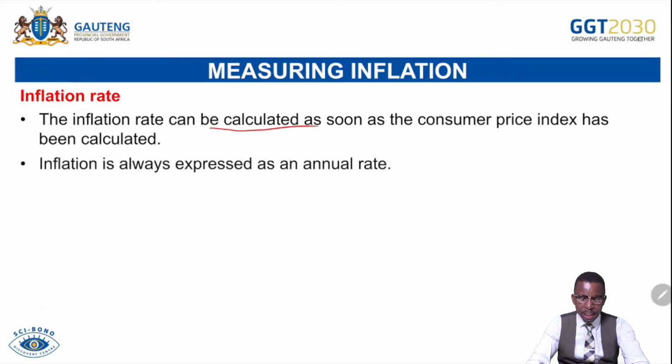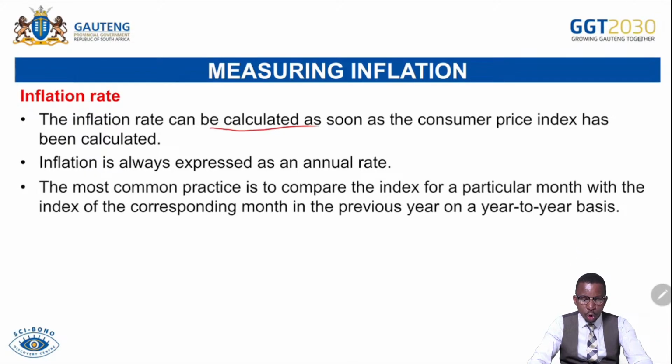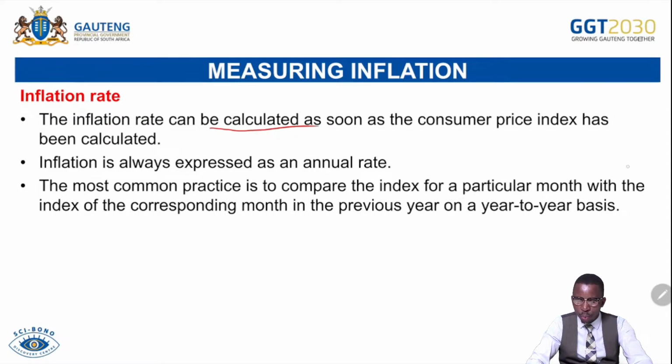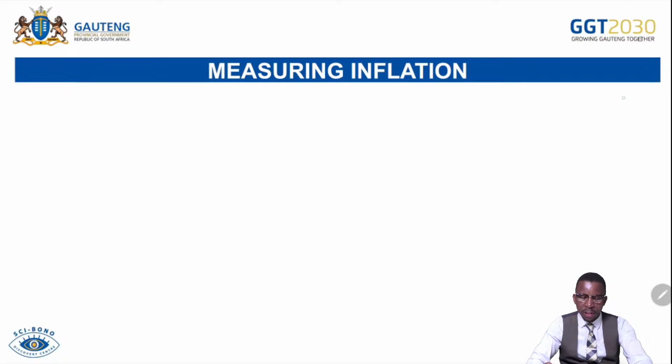Inflation is always expressed as an annual rate, meaning it is calculated per year, not per month. The most common practice is to compare the index of the particular month with the index of the corresponding month in the previous year, on a year-to-year basis. The result is then expressed as a percentage increase or decrease of inflation.